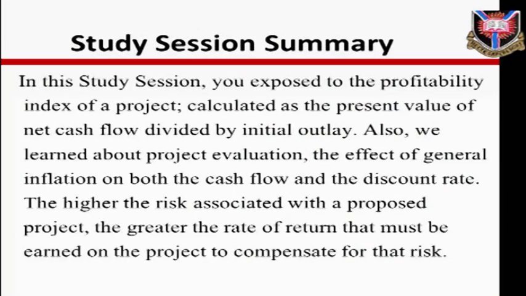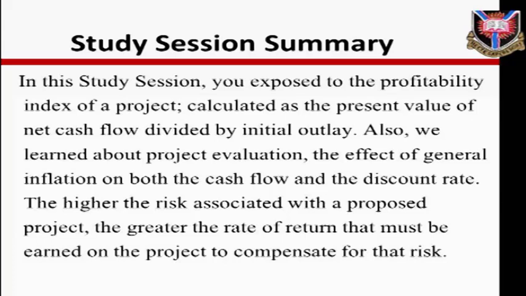Summary. In this study session, you learned that the profitability index of a project is calculated as the present value of net cash flow divided by initial outlay. Capital rationing is a situation in which a firm is unable to accept all projects which are apparently profitable because of a limited amount of fund. In project evaluation, general inflation affects both the cash flow and the discount rate.